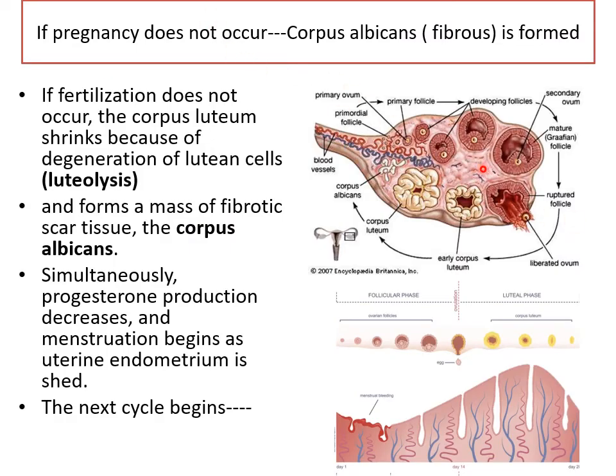Now, if pregnancy does not occur, what happens? This oocyte is lost, and the corpus luteum starts shrinking because now there is no need of so much progesterone, right? So it starts shrinking and becomes scar-like, and that is known as corpus albicans, scar-like tissue, and it will disappear in the ovarian stroma. Because it's decreasing in size, progesterone secretion decreases, so the endometrial lining can no longer be maintained so thick, it starts shedding off, and then you get the menstrual phase. Then again proliferative, and so on. It goes on. Okay, so this is how the two cycles are correlated.